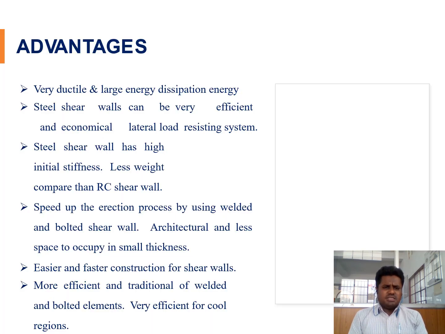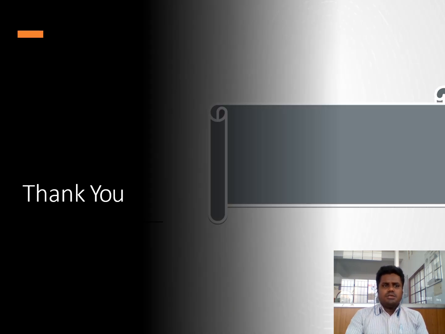Some of the advantages: it is very ductile in large panel construction, and the steel shear wall has very high initial stiffness and allows easier, faster construction, and is very efficient for cold regions. One of the disadvantages is very low temperature. Thank you.